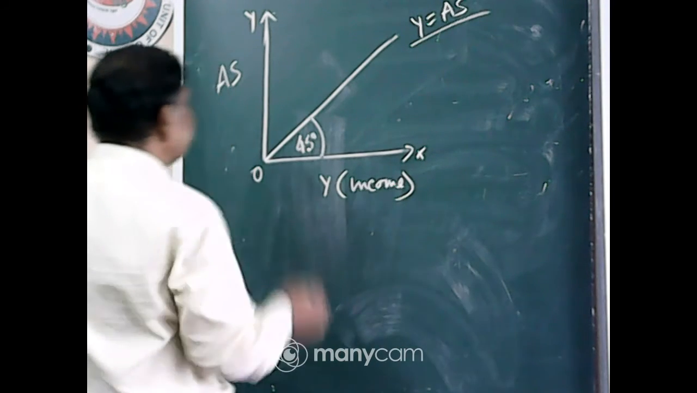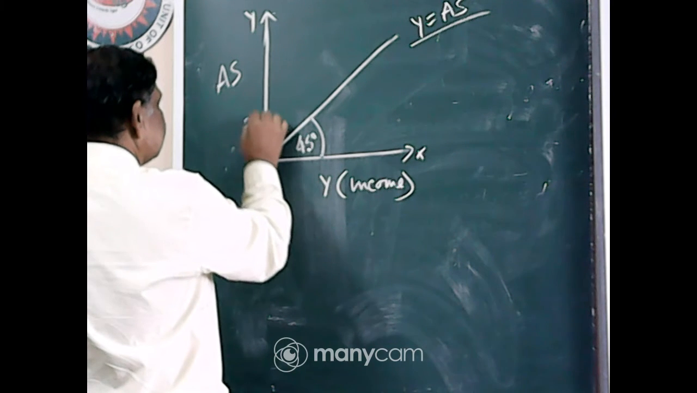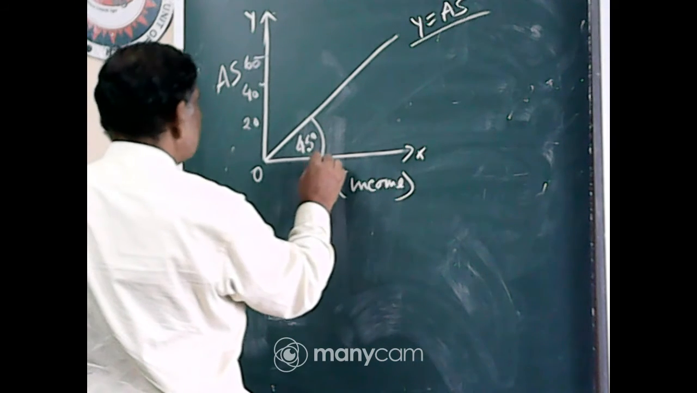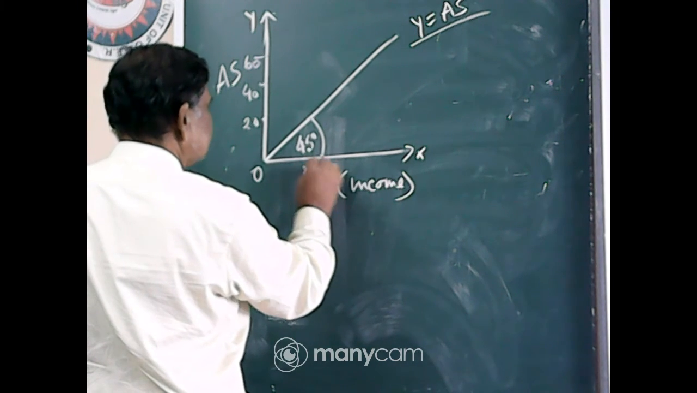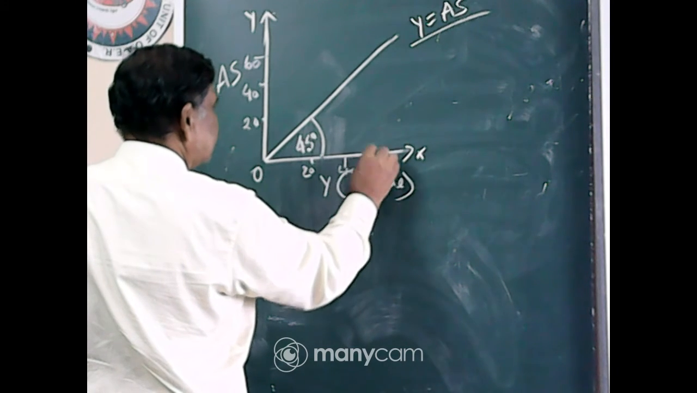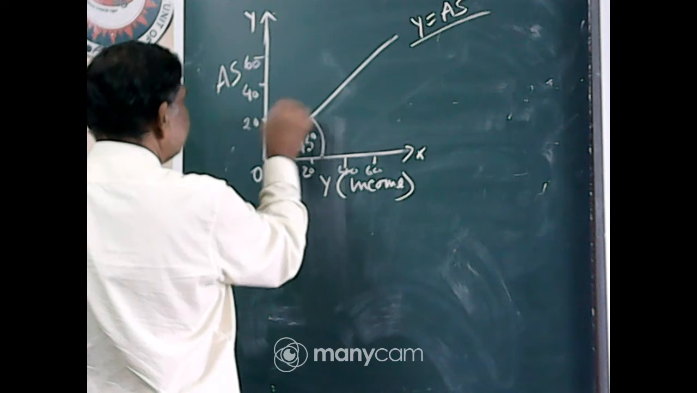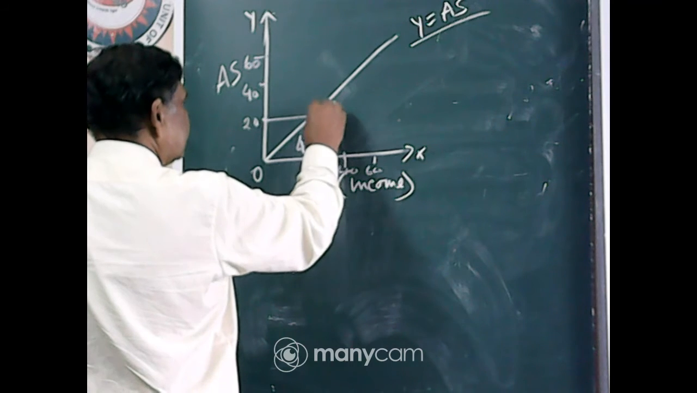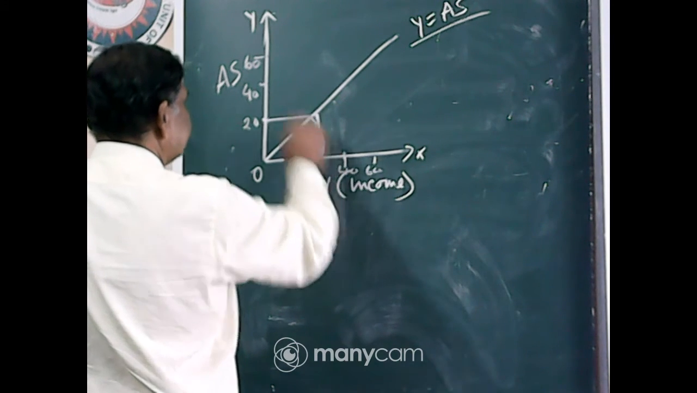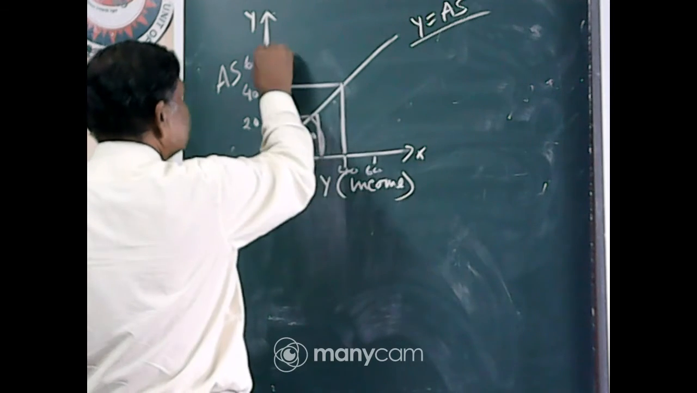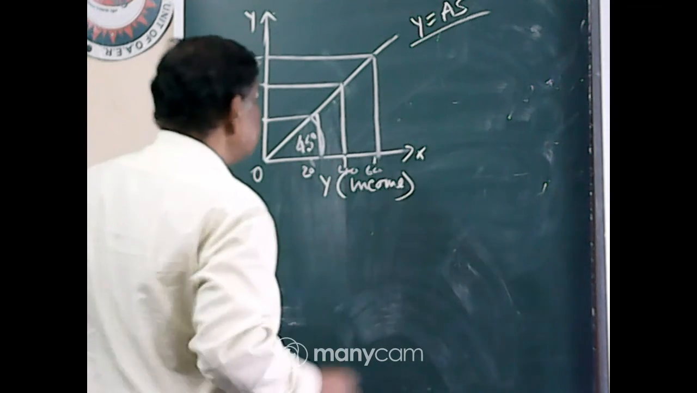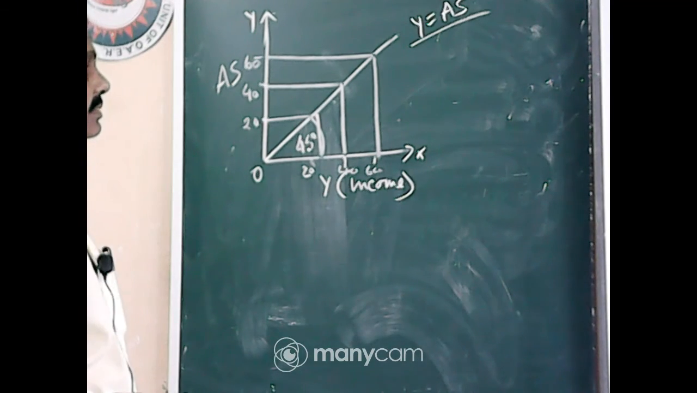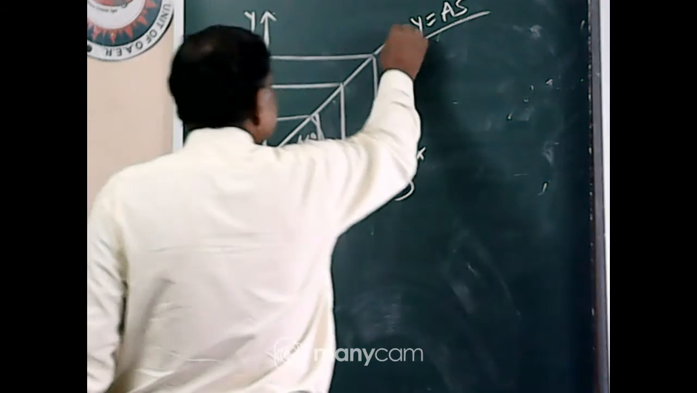So it increases proportionally. Suppose income is 20, 40, 60. If income is 20, then AS will be 20. The same, because the Y line indicates the same proportion of income and aggregate supply. So it is the Y line.